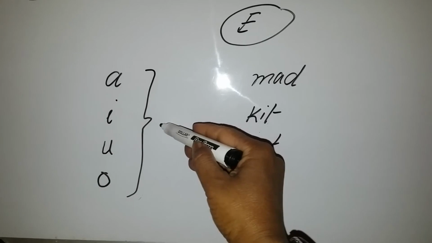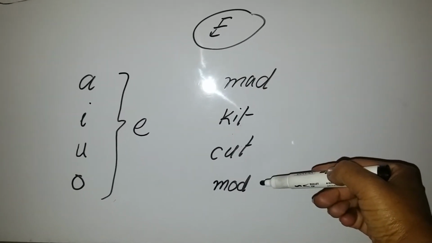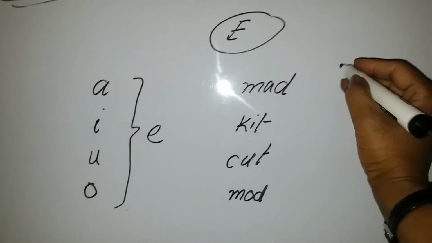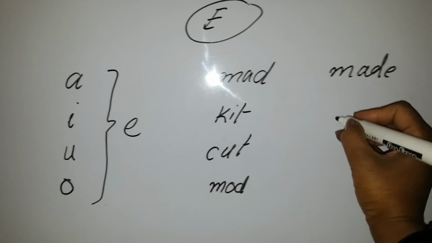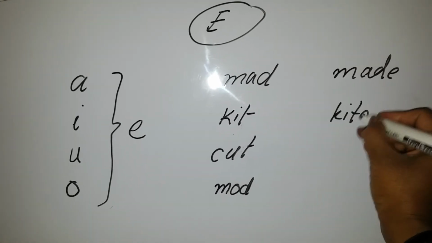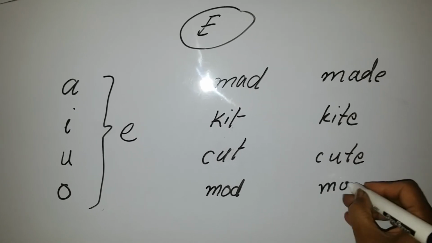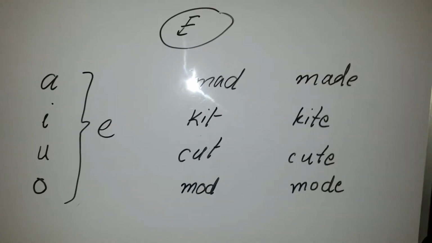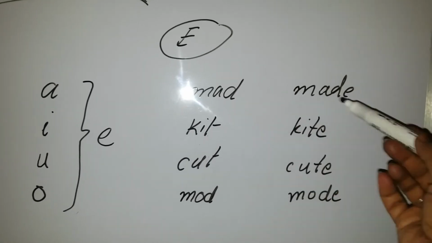Now, if we put E after all these words, the pronunciation of the word will be changed. How? If I write over here this one, this one, this one and this one, now I have put E after all these words.